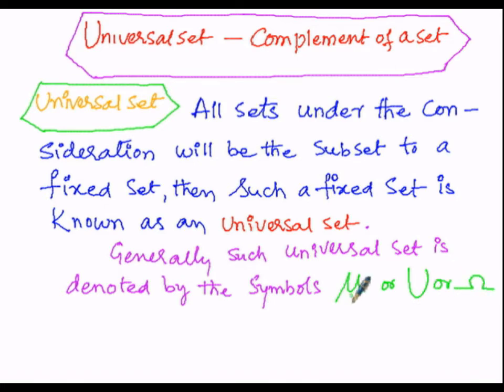So here this is the mu notation of the universal set: mu or U or omega.